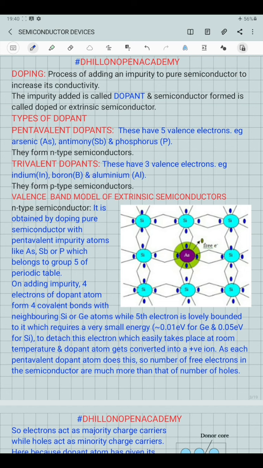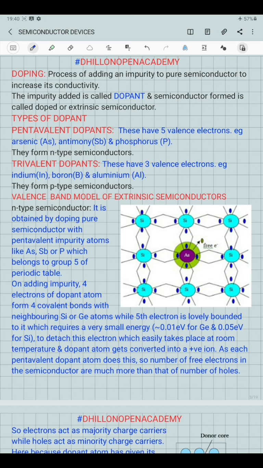In n-type semiconductors, electrons have higher number density than that of holes. That's why the name is n-type. And in p-type semiconductors, holes have higher number density than that of electrons. That's why the name p-type semiconductors.